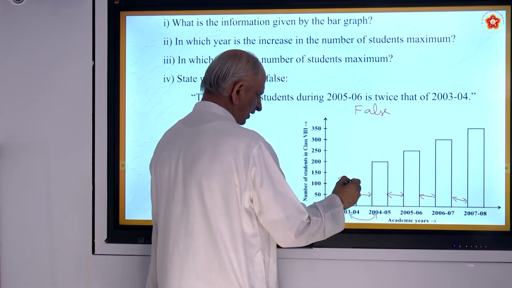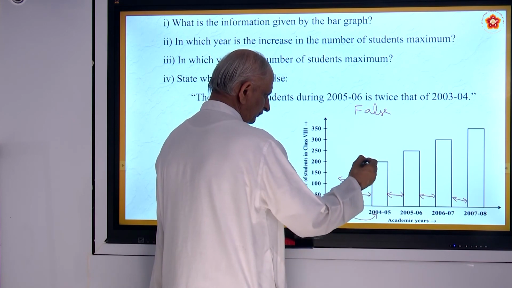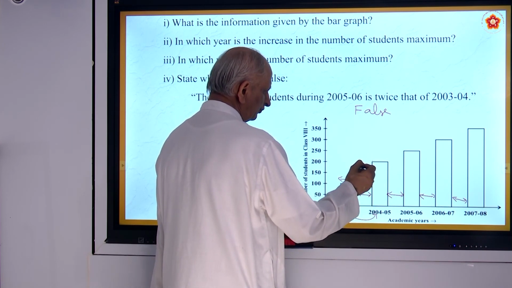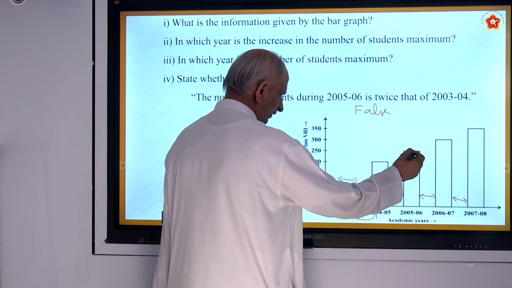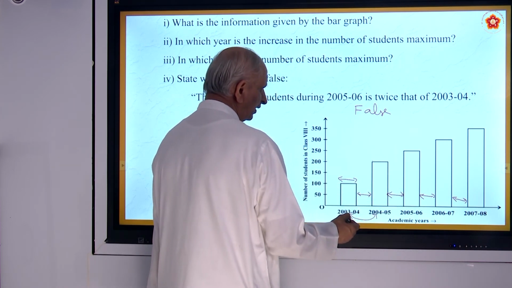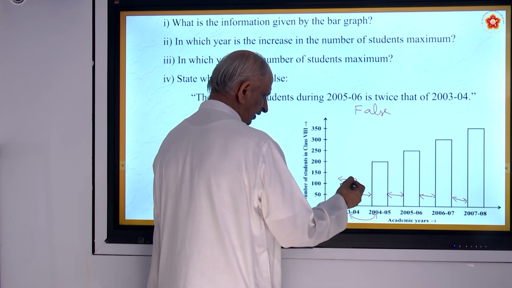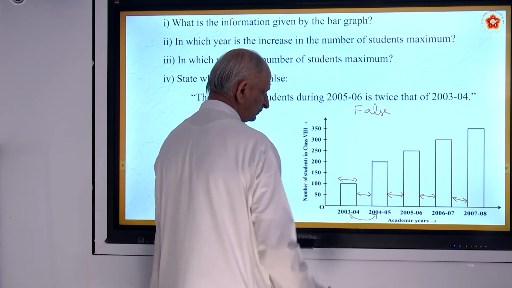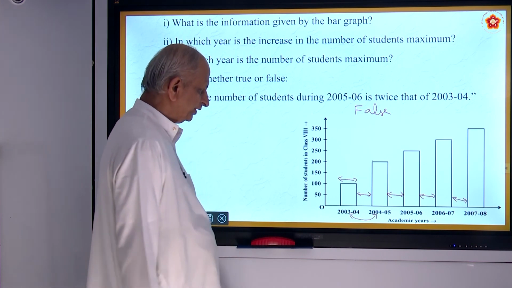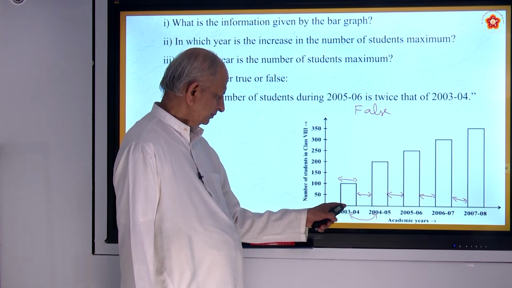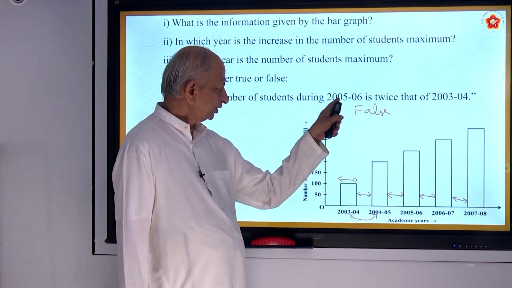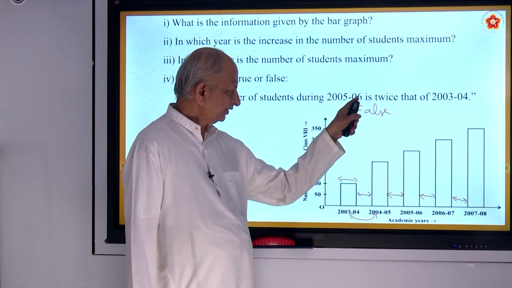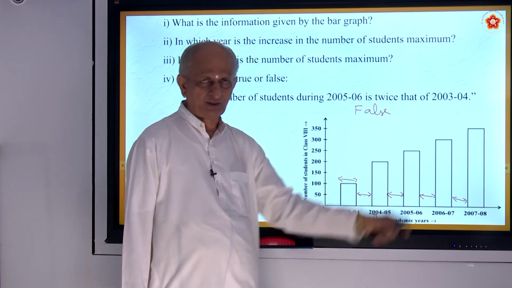So here it is 100, and 2005 to 6 is 250 here. And 2003 to 4 is 100 here. So it is more than twice. This is twice: 100 became 200. But they are asking whether 2005 to 6 is twice that of 2003 to 4.